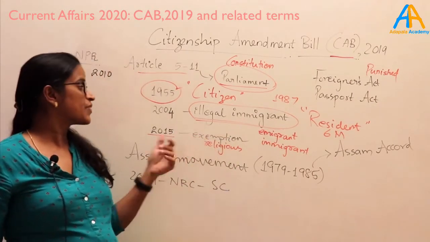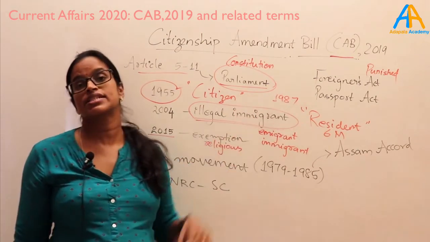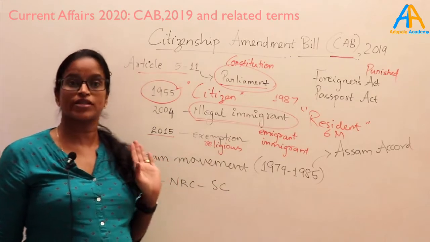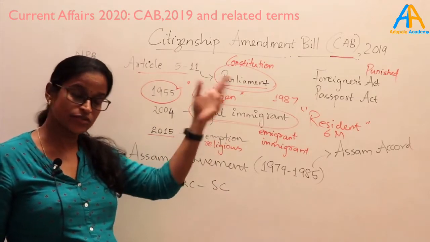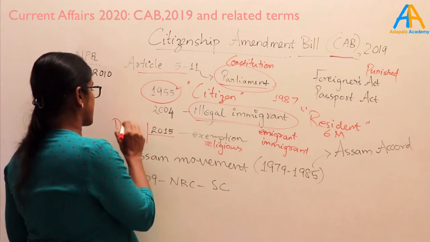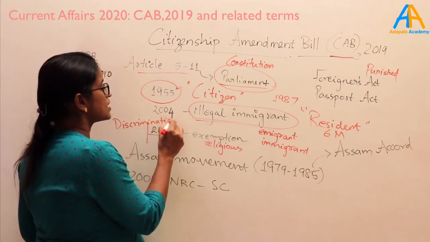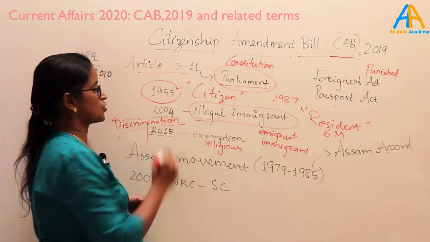But at the same time, if the illegal immigrant is a Muslim, he can be sent to the detention camp or can be deported back to his country. So here is where the problem started. There is discrimination. This is a violation of our constitution.